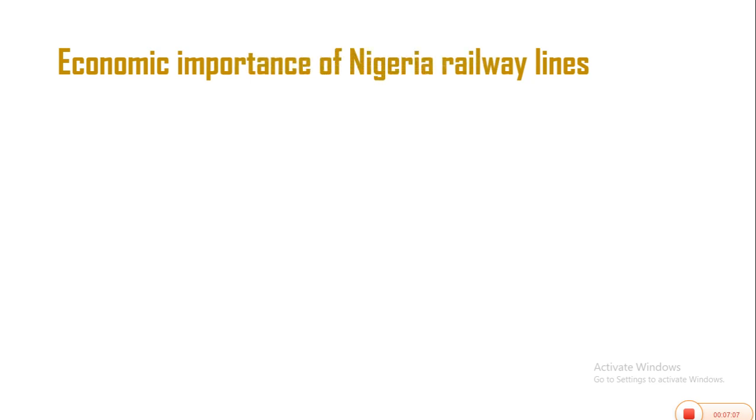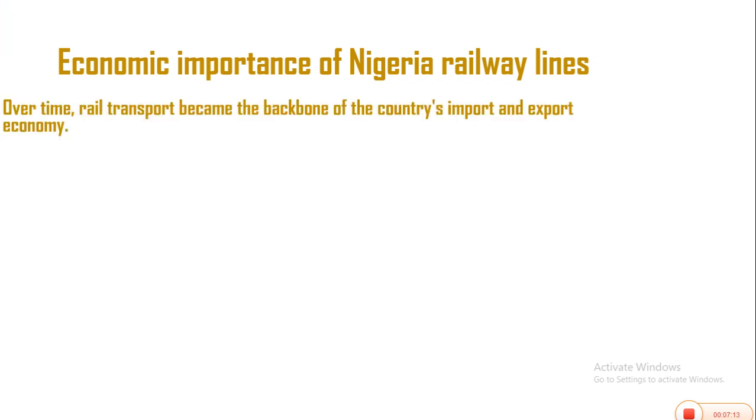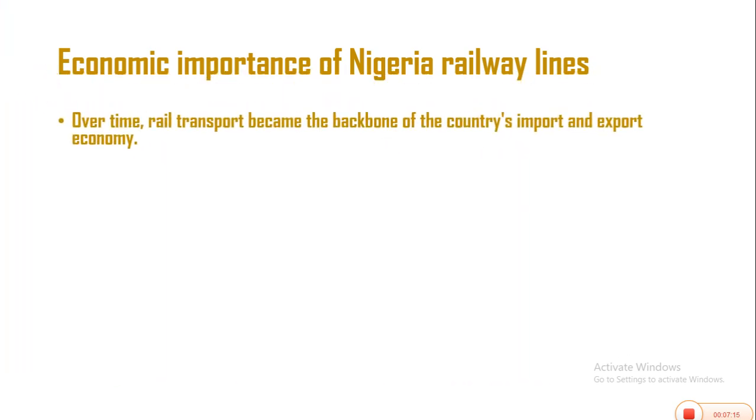Now let's look at the economic importance of Nigeria railway lines. Over time, rail transport became the backbone of the country's import and export economy, because rail transportation conveys bulky goods and it is cheap.